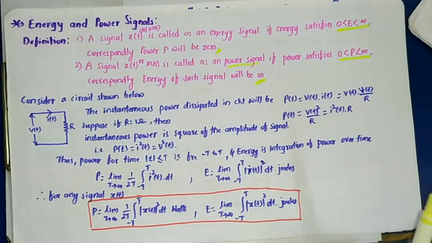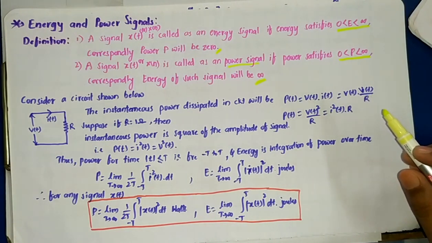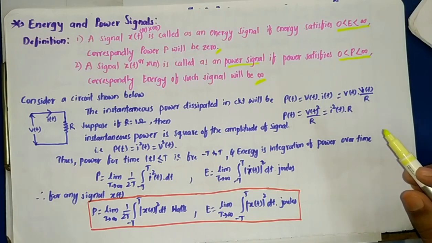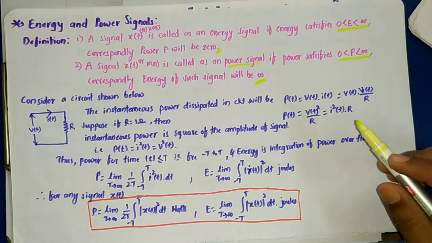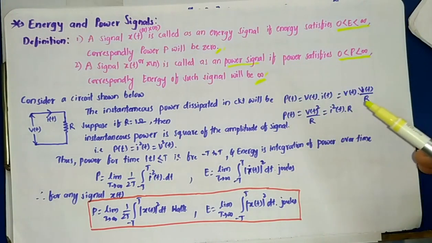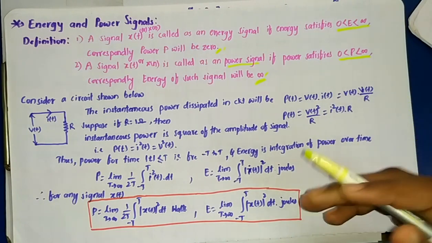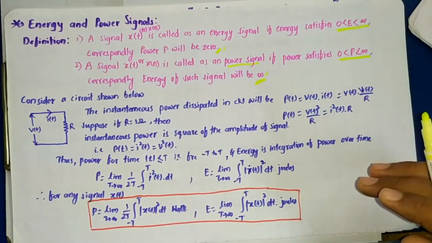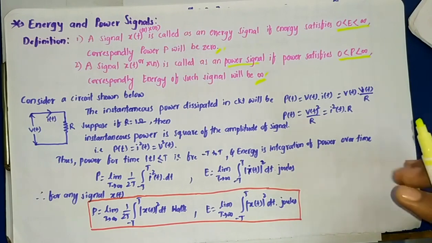Again we can rephrase it as: any signal x of t is said to be a power signal if the average power of the signal is finite, and correspondingly the energy of the power signal will be infinite. We will see how this happens, and what the other important conditions related to this topic are, in this lecture only.